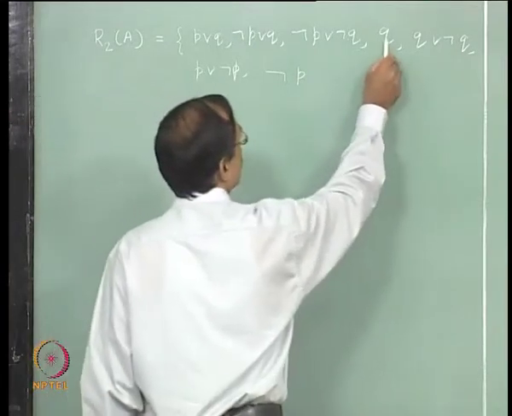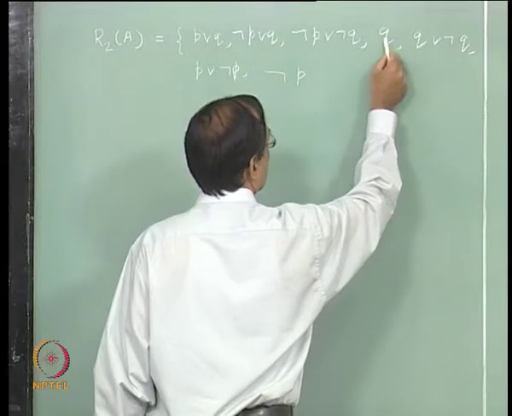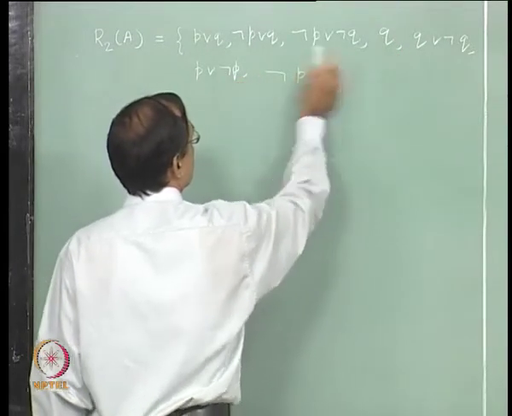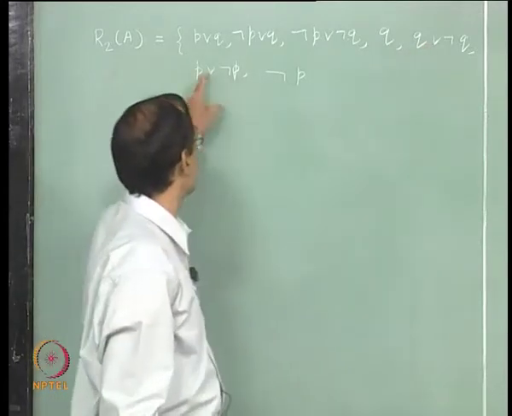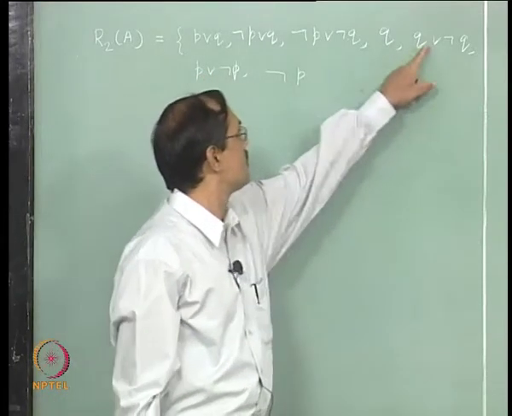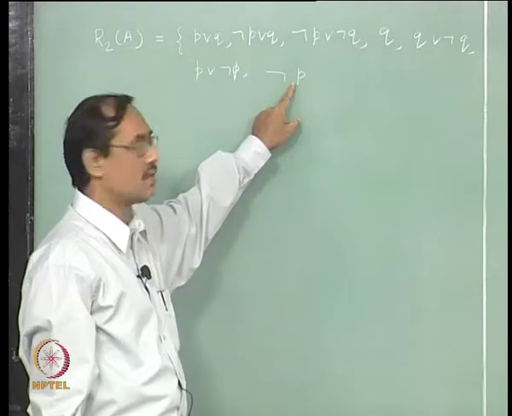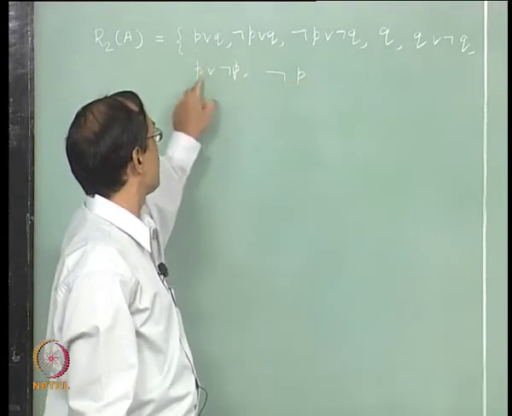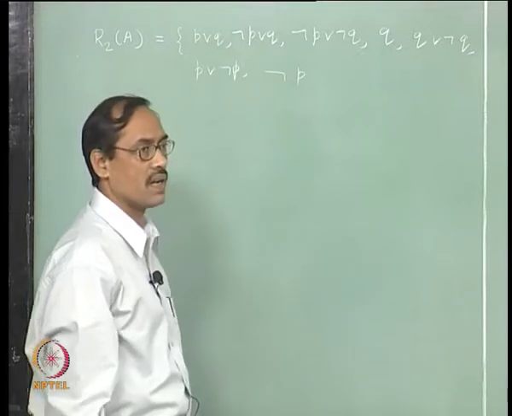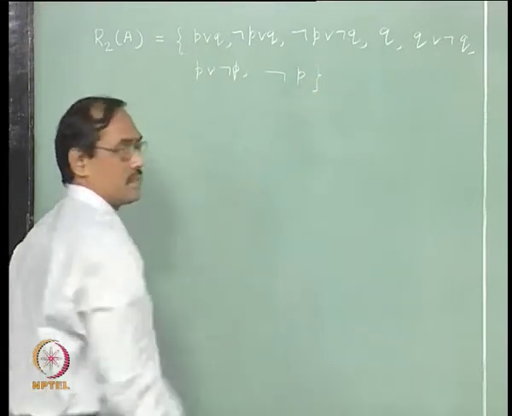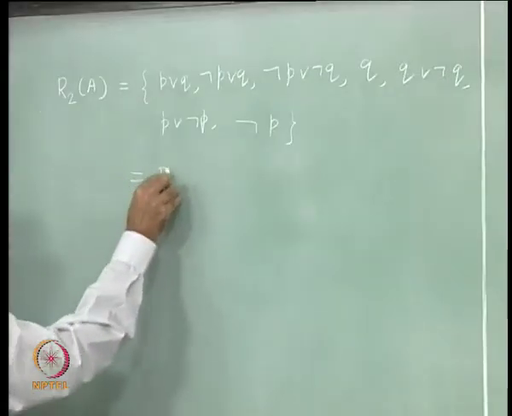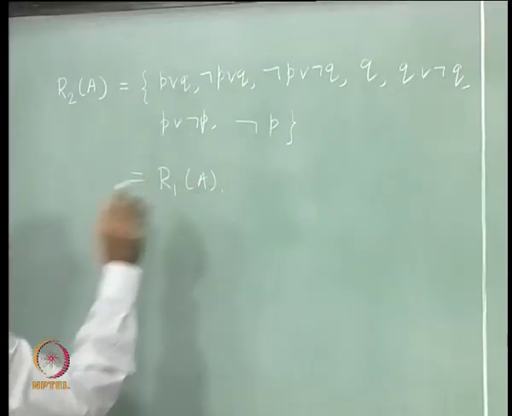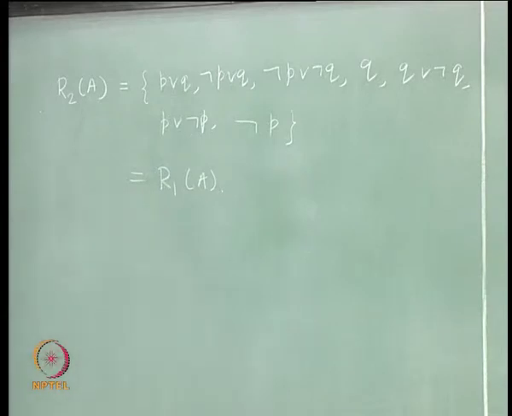Now, with Q, these two will give Q, these two not possible, these two not possible. Then Q or not Q with this not possible, this with not P, not possible. Then these two, so not P and P goes, I get not P, that is already there, that is all, right. So, this is equal to R1 of A. So, that is our verification that R star A should be equal to R1 A.